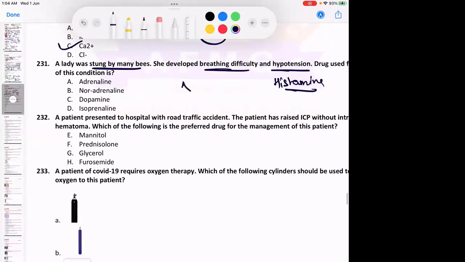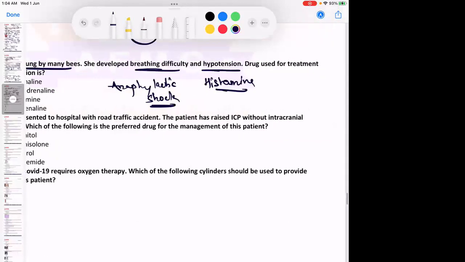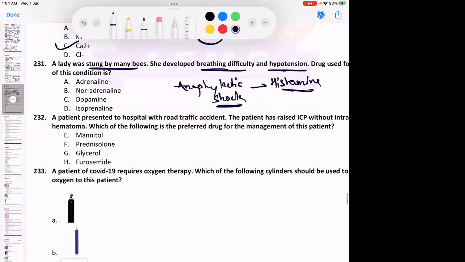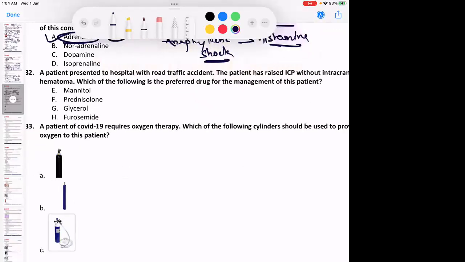So this is actually a case of anaphylactic shock. If only there are features of angioedema, then it would be anaphylaxis. But agar uske saath saath low BP bhi hai, then the answer over here is anaphylactic shock, which is caused by histamine. The drug used for the treatment of this condition is option A, adrenaline or epinephrine. Maine bataya, intramuscular 1:1000 dilution.